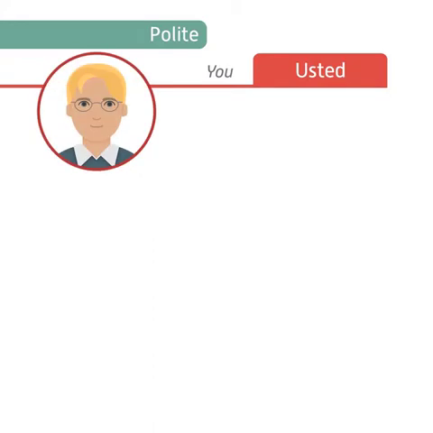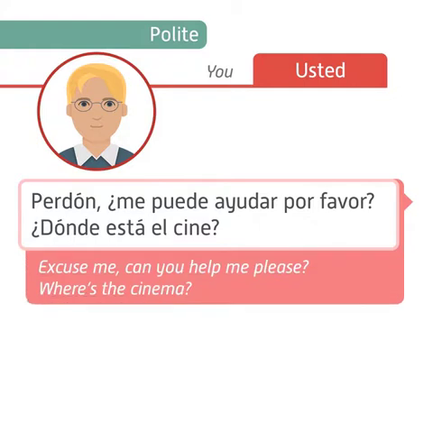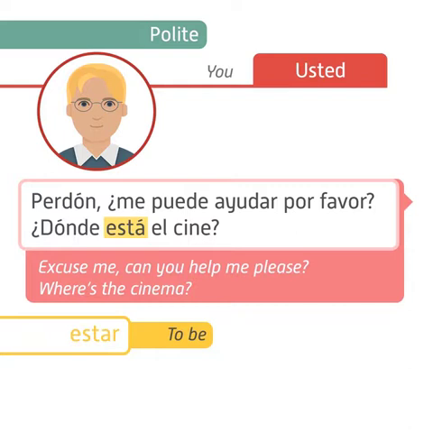Now, let's say we asked Mateo, Perdón, ¿me puede ayudar por favor? ¿Dónde está el cine? This means, excuse me, can you help me please? Where is the cinema? Note that the verb estar is being used to mean to be. Estar is always used to describe where things are.